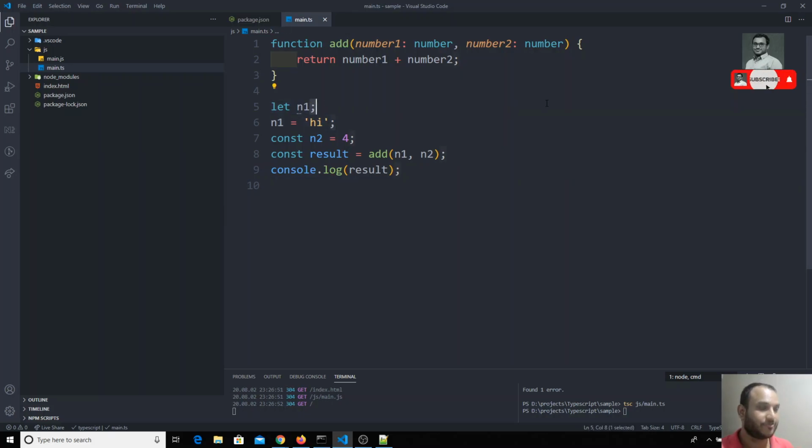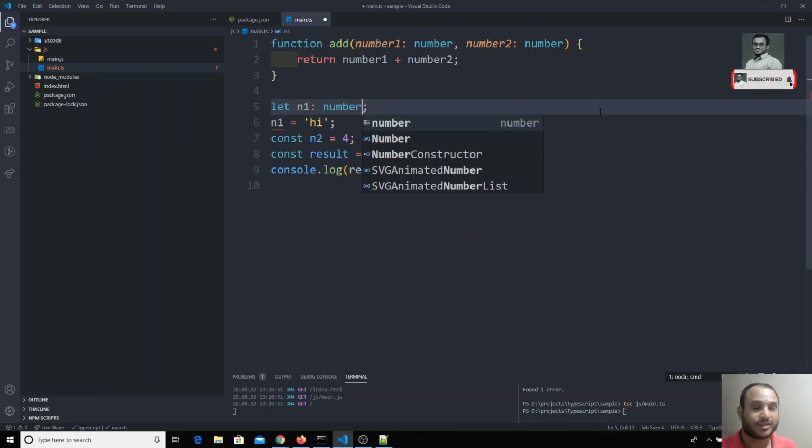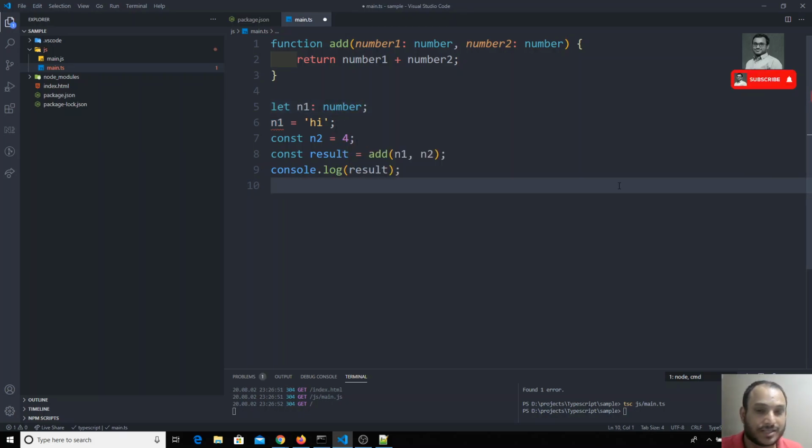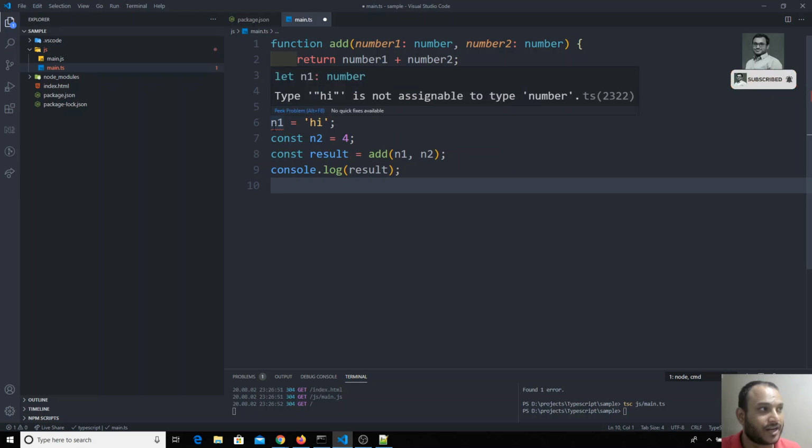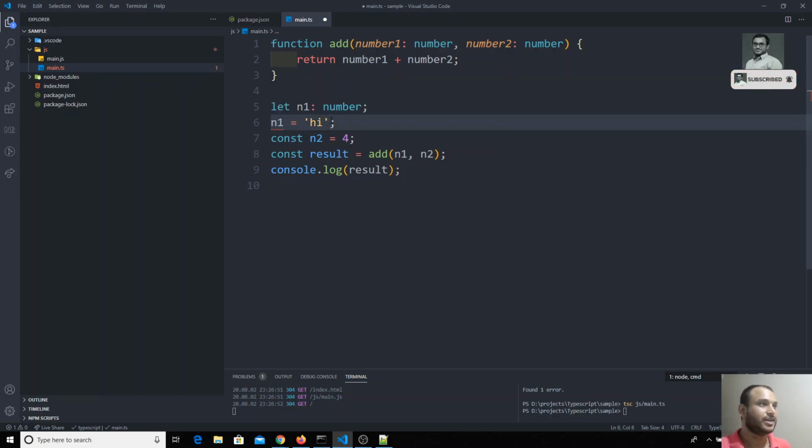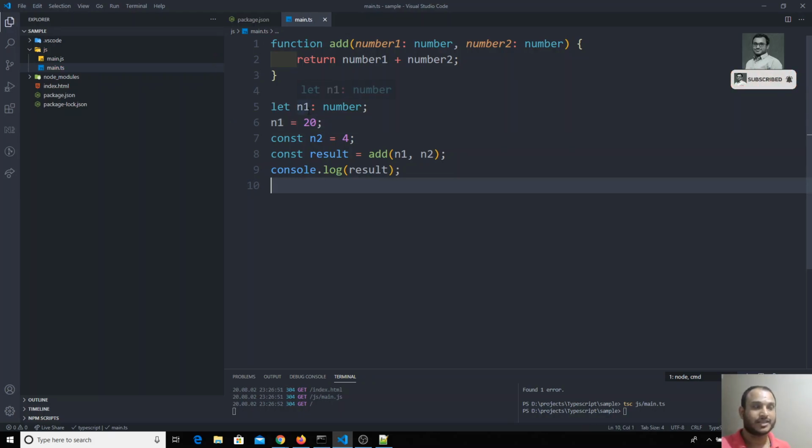Now if I mention this one explicitly as the number, so for variable declaration and variable assignment also, we can assign the type. Now I explicitly mentioned n1 as the number, and we got an error that hi is not assignable to the type number. That means we can assign directly 20 like this, so that we will be assigning for the n1 variable only the number type.